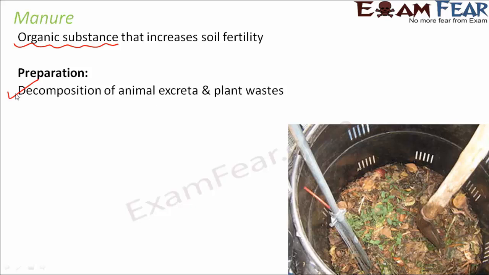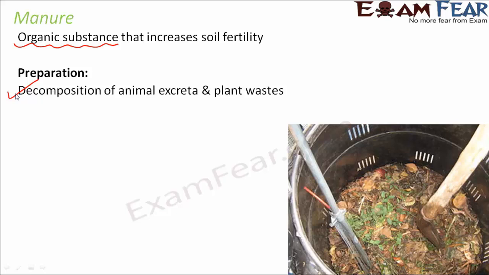This is extremely important. All the waste of animals and plants, for example, dead plants and animals, or decaying remains of plants and animals, all these waste materials are decomposed. Decomposed means, when bacteria and fungi act on those dead and decaying matter, they break them down into simple inorganic substances, and these inorganic substances act as important nutrients to the plant.